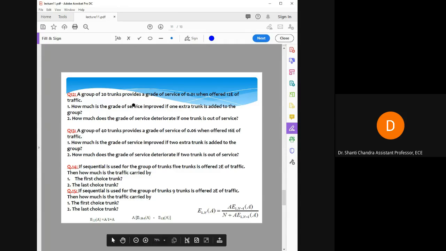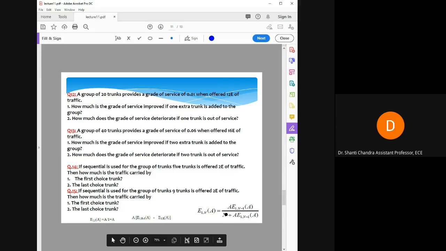If you have been given the grade of service for 20 trunks, then the value of n here is 21. And the factor E1,n-1(A) with n-1 equal to 20 and A is equal to 0.01.